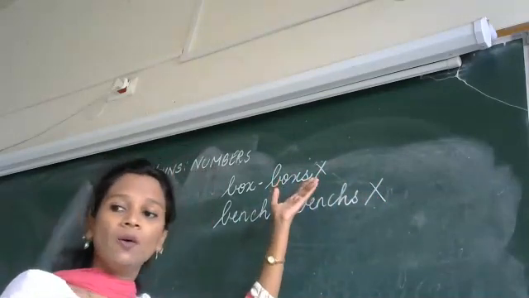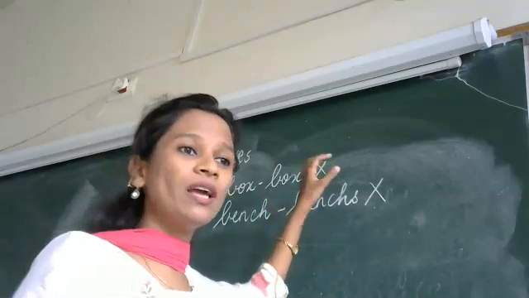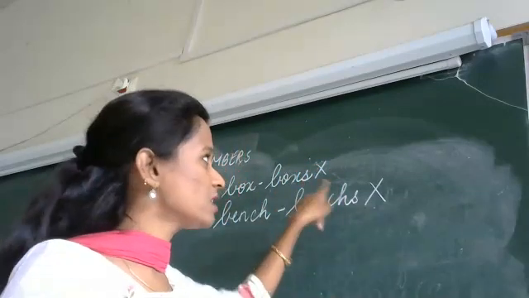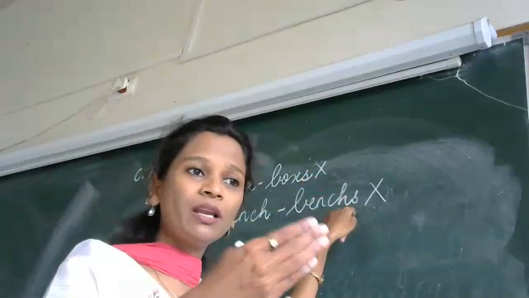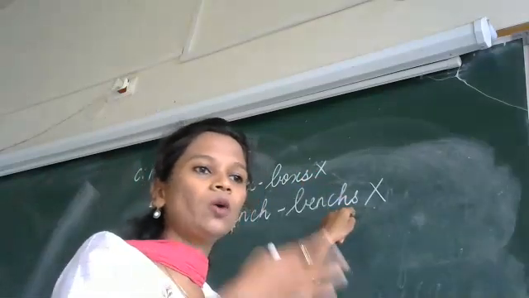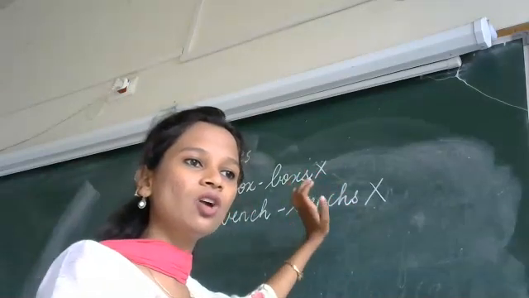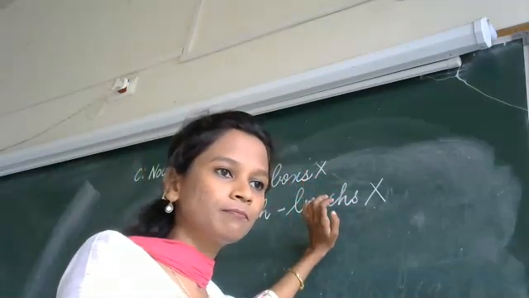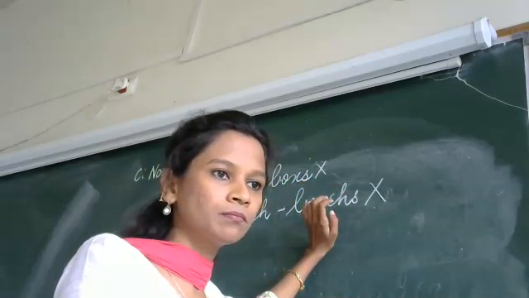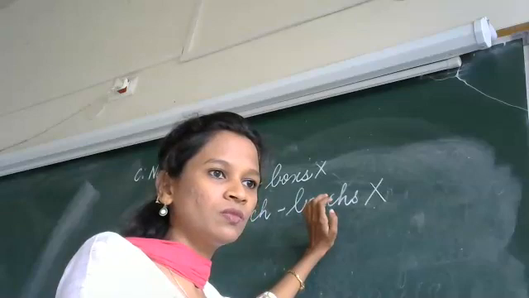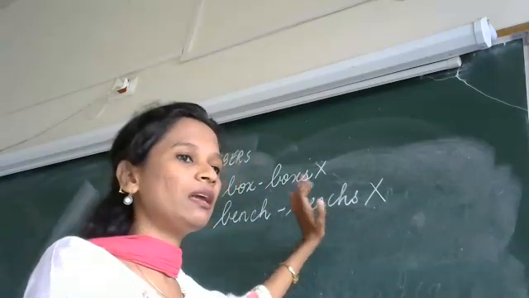So why is it wrong when I've already added S here? I told you at the beginning, to make it a plural noun, we need to add S. But here I have added an S. But why is it wrong? Yes, we need to add ES.